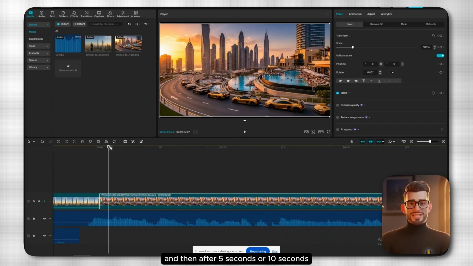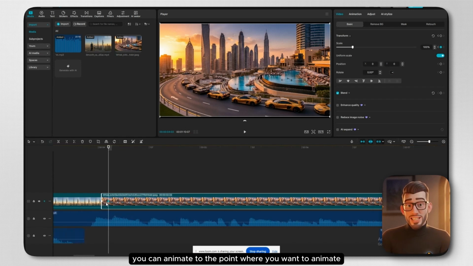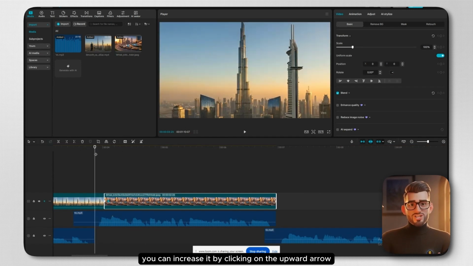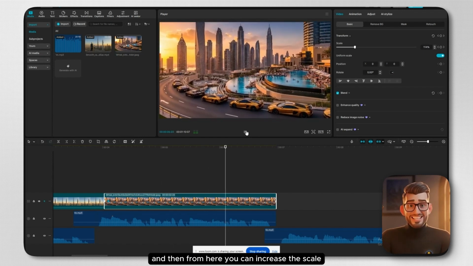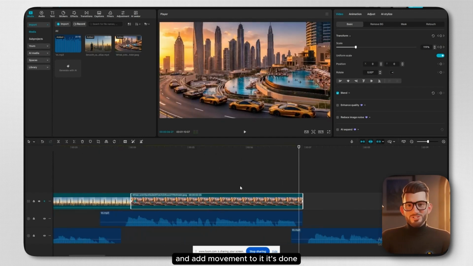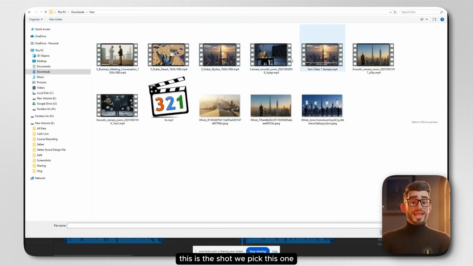And then after 5 seconds or 10 seconds, depending on your scenario, you can animate to the point where you want to animate. And then here at 100%, from here you can increase it by clicking on the upward arrow. And then from here you can increase the scale. This way you can animate a still image of your scene and add movement to it. It's done. And then we have a third shot. This is the shot. We pick this one.